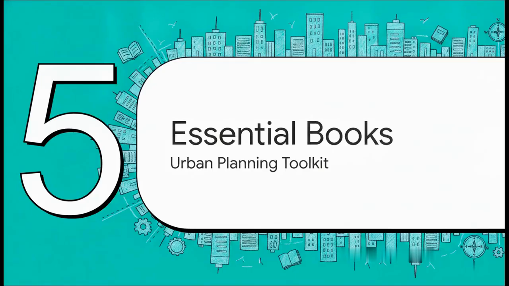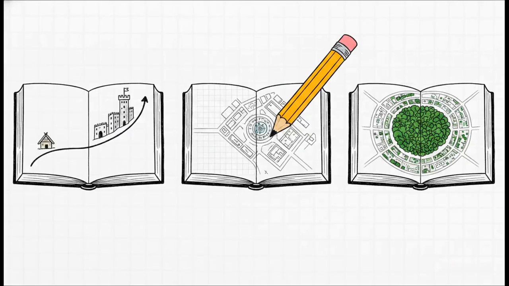Moving into Section 5, Essential Urban Planning Books. Consider this your ultimate syllabus. To truly master this language of urban literacy, we've put together a curated toolkit of foundational texts. For historical context, you absolutely have to start with Lewis Mumford's award-winning The City in History, which masterfully maps out the forms and functions of cities throughout the ages. Then there's Edmund Bacon's Design of Cities, which shows us how a million little decisions generate urban forms by looking at historic city-making. And of course, we absolutely cannot forget Ebenezer Howard's Garden Cities of Tomorrow from way back in 1898.